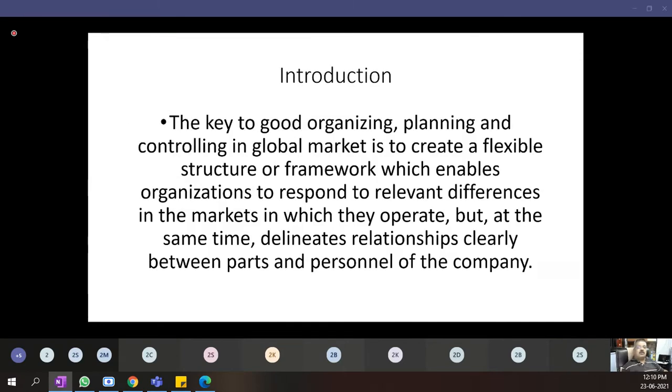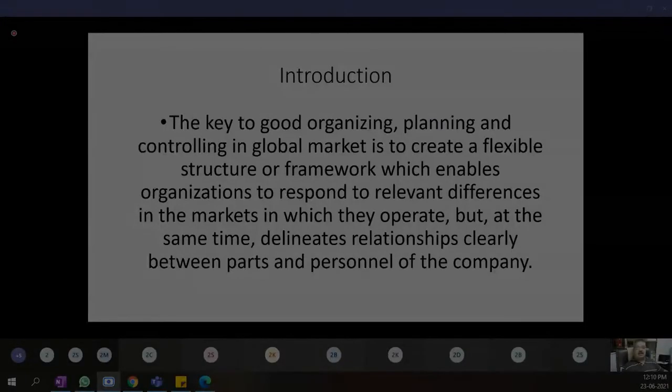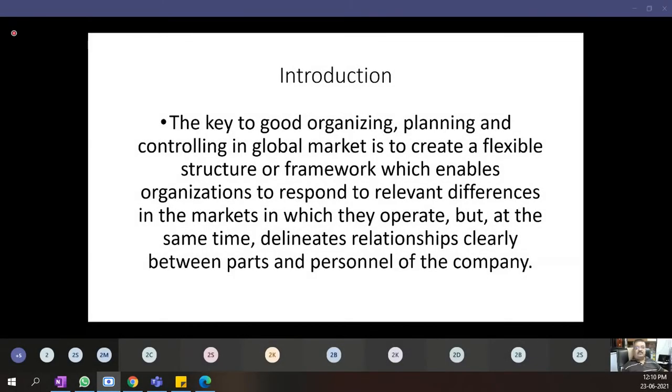So the key to good organizing, planning and controlling in global market is to create a flexible structure or framework which enables organizations to respond to relevant differences in the markets in which they operate, but at the same time delineates relationships clearly between parts and personnel of the company. What do we mean by this big definition of globalization? This big definition of globalization, although it looks bigger, is very simple.